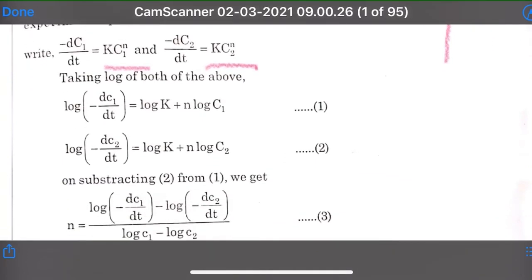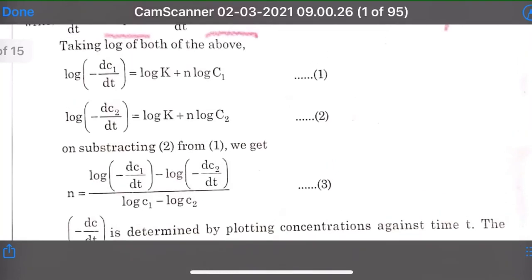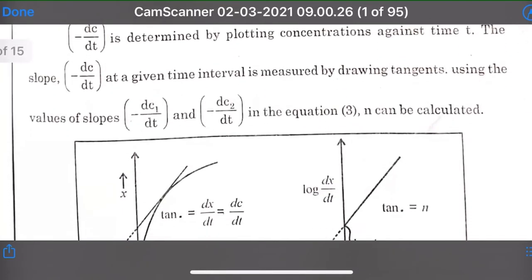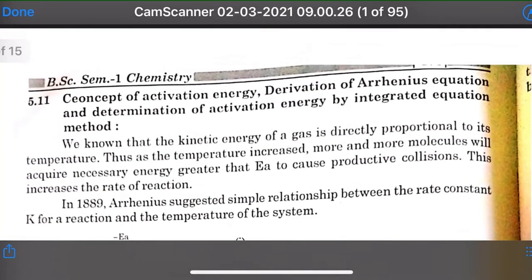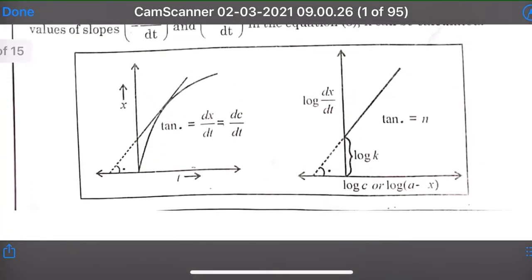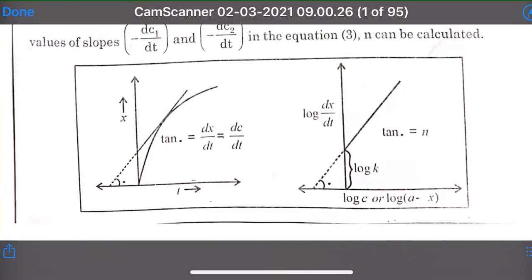Taking log on both sides, so log of minus dc1 by dt is equal to log k plus n log c1 and log of minus dc2 by dt is equal to log k plus n log c2. So this is all about the graphical method and Ostwald method and